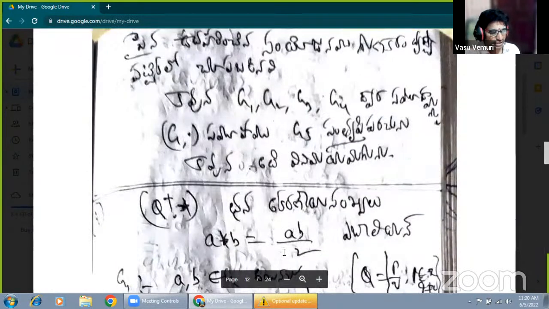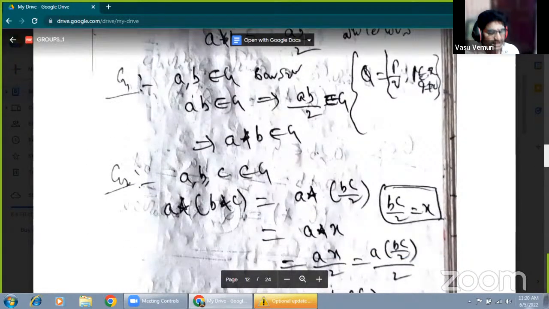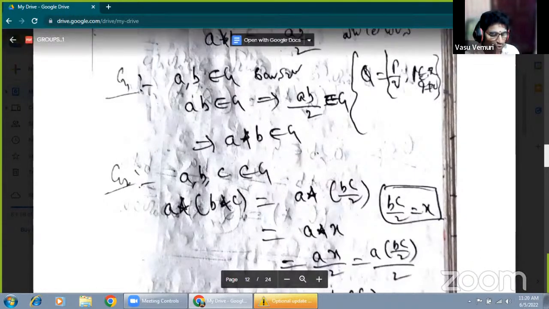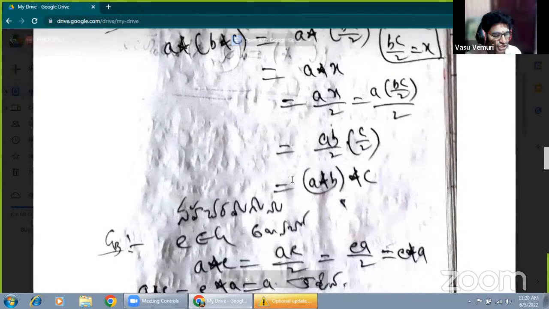That's it. The commutative property is also satisfied. The cube roots of unity with respect to multiplication as the composition form a finite abelian group. Here the group G has 3 elements, therefore the order of G, mod G, equals 3.